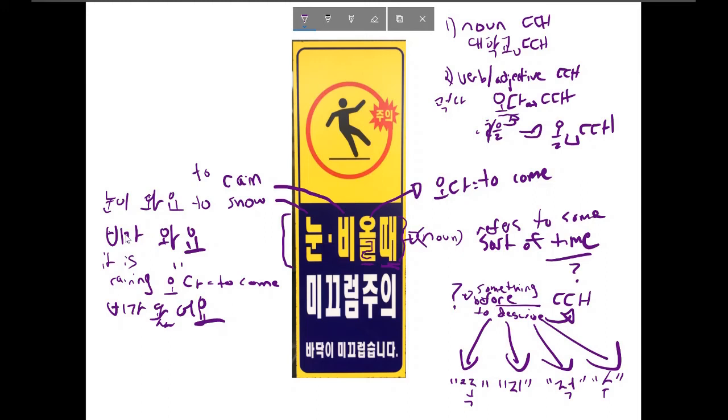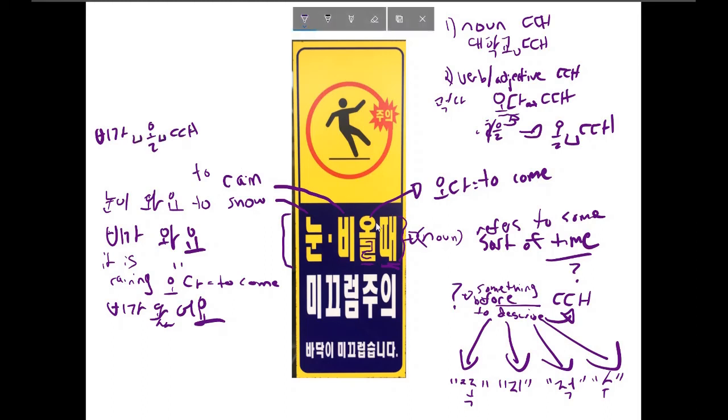You would want to write ka, the subject particle, on p, and then of course a space between pika and yo, or pika and oda, and then you would want to put a space between these two here, because de is a separate noun, and what I've created here is completely separate from this, and it's actually completely separate from this. So what this should actually say is, I'll even write it down. What it should say is 비가, and I can put snow before it, but I'll just leave it as 비가 올 때. And notice that I have a space here and I have a space here.